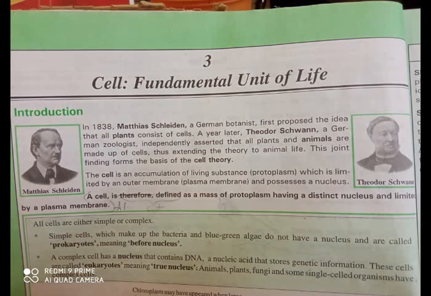Simple cells, which make up the bacteria and blue-green algae, do not have a nucleus and are called prokaryotes, meaning before nucleus. A complex cell has a nucleus that contains DNA, a nucleic acid that stores genetic information. These cells are called eukaryotes, meaning true nucleus. Animals, plants, fungi, and some single-cell organisms have complex cells.